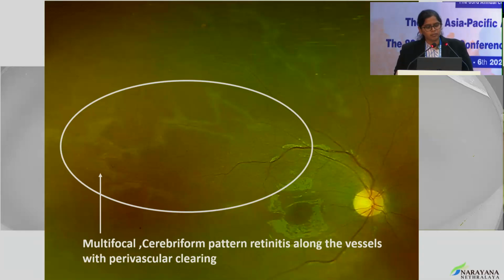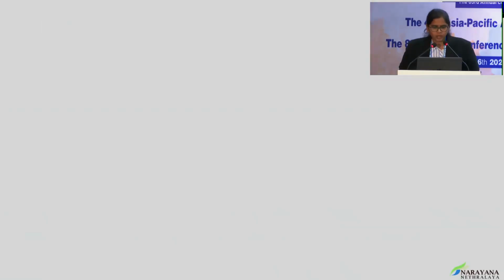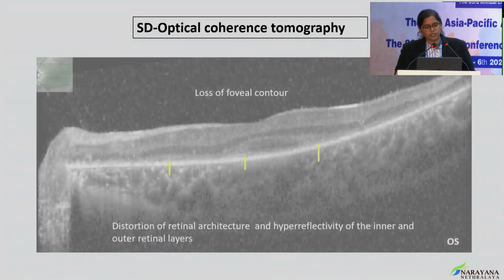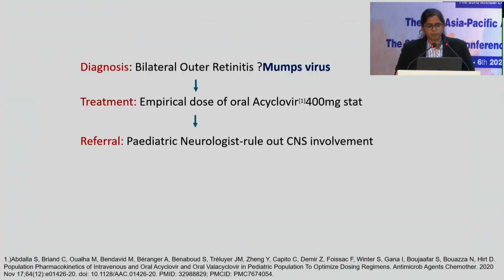this multifocal cerebriform pattern of retinitis along the vessels with perivascular clearing present in all the quadrants in both the eyes. OCT showed the presence of posterior vitreous phase cells, distortion of the retinal architecture, and hyperreflectivity of the inner and outer retinal layers in both the eyes, along with loss of foveal contour. Considering the clinical history and ophthalmic examination, a provisional diagnosis of bilateral outer retinitis secondary to mumps virus was made.